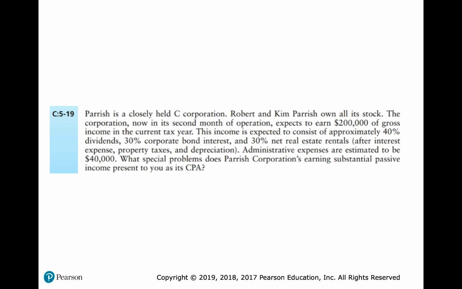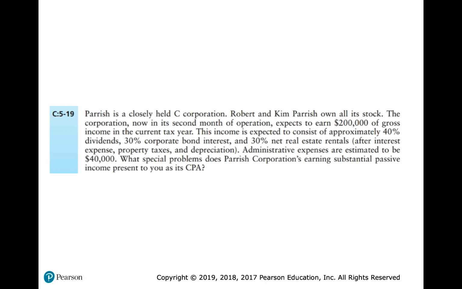So just at the outset, this looks like a personal holding company because all of the stock is owned by Robert and Kim. So we're over that 50% ownership in 5 or fewer individuals. And then this type of income is passive, right? Dividends, interest, and rentals. So first, we obviously want to know, will this be a personal holding company? And if it's going to incur a personal holding company tax liability, what measures can be taken before year-end to avoid that? So can we pay some dividends? What can we do? Should the corporation make an S election? Would that be beneficial? And the answer to that is probably going to depend on its activities going forward.